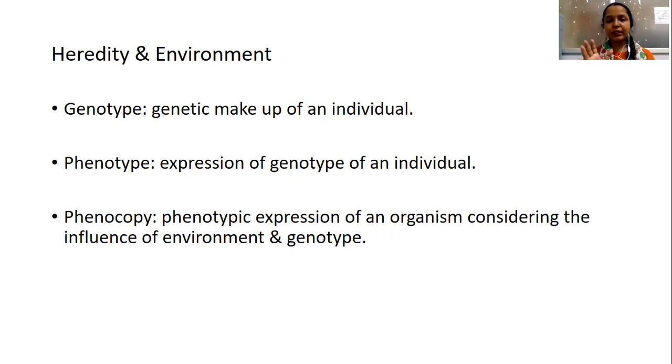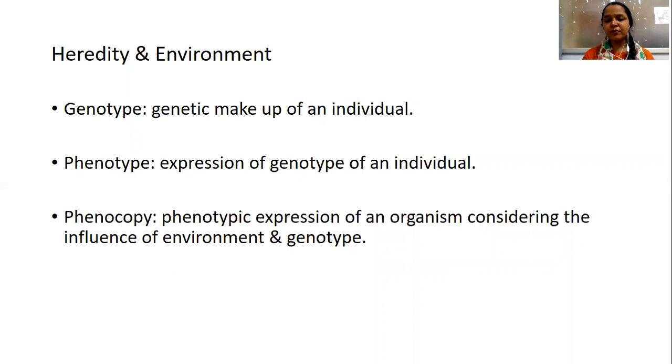Next one is the phenotype. Phenotype is nothing but the appearance of an organism. There, the influence of the environment happens. Usually, the phenotype of the individual is mainly in concern with the genotype of the individual. If an individual has straight hair, that straight hair gene is from their parents. If the individual has curly hair, that is from the parents. So the curly hair gene from the parents got passed to the offspring, and that particular protein is synthesized in the body, and that will get expressed in the organism. That is what the phenotype is.